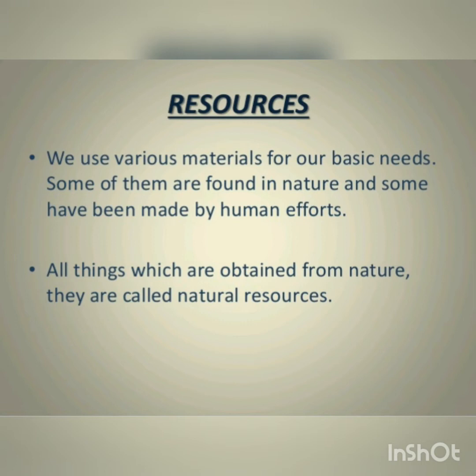And man-made means many things like plastics, wooden furniture, metal utensils, plastic containers, bricks and cement blocks.